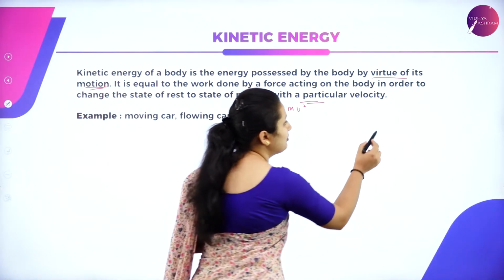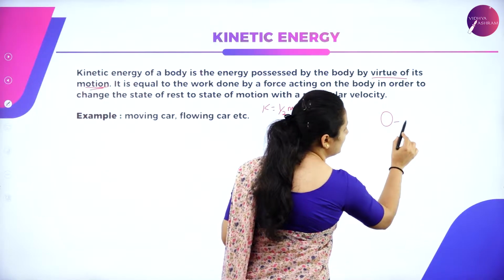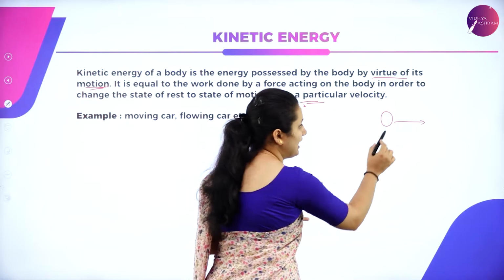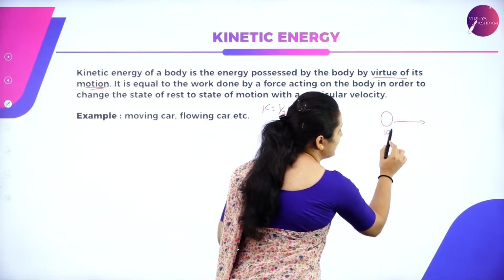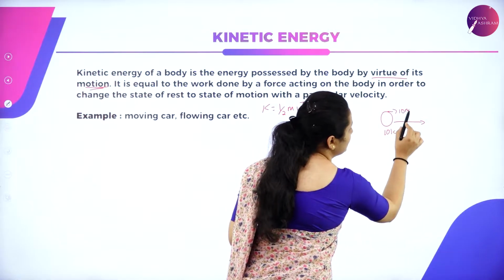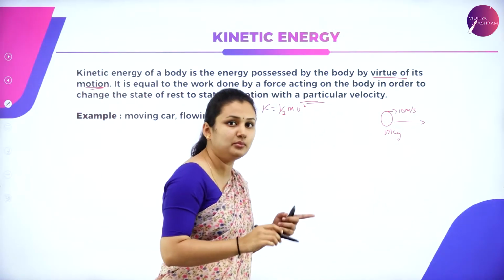Suppose I have a ball which is moving in a forward direction. The mass of the ball is 10 kg and it is moving with a velocity of, say, 10 meters per second.